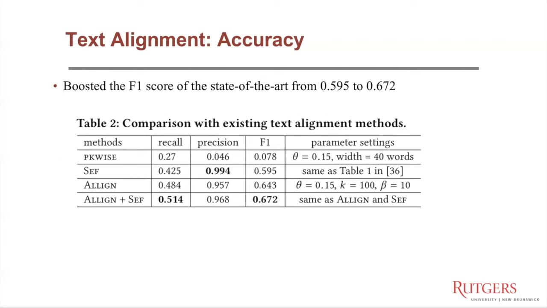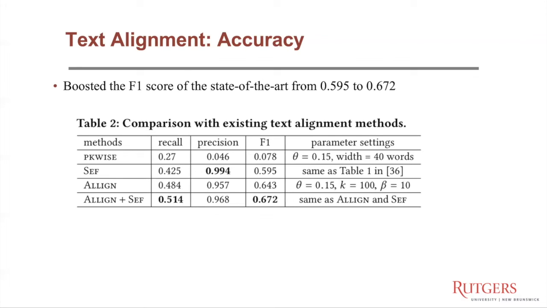We first evaluate the accuracy of different methods on the plagiarism detection task. And as you can see on the slides, the method pk-wise has an extremely low F1 score. This is because it only reports near duplicate passage pairs with fixed lengths. And the SEF, which is the state of the art, has a low recall, just 0.42.